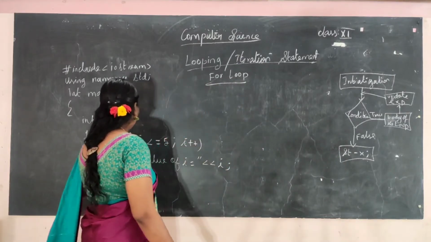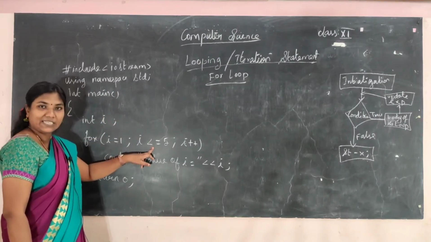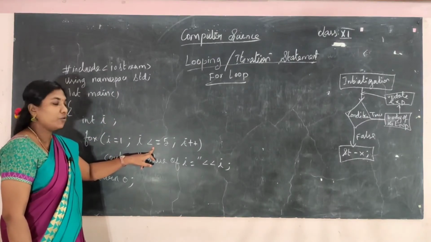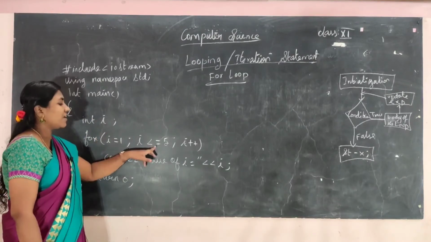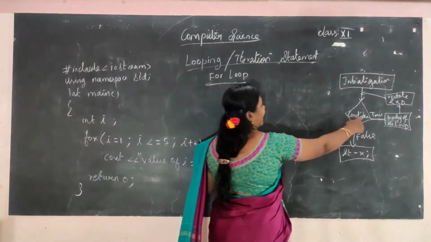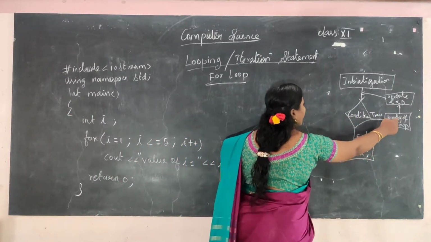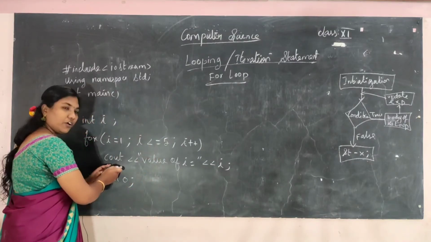So see, first I have initialized I is equal to 1. Next, what is the condition here? I less than or equal to 5. What is the value of I? It is 1. So 1 is less than or equal to 5. So the condition is true, and it will get into the body of the loop.